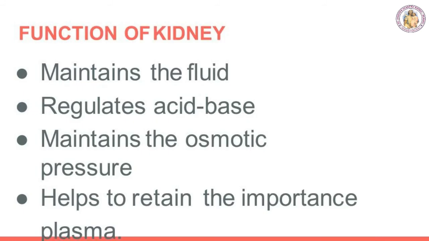Now we are going to see the mechanism of urine formation, which has three stages: glomerular filtration, tubular reabsorption and tubular secretion. Urine formation begins with the filtration of blood. The filtrate is called the glomerular filtrate.